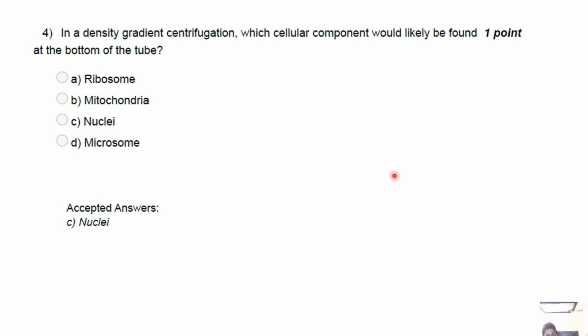For density, it refines separation. Heavier nuclei move furthest down. Mitochondria form distinct bands above. Microsomes and ribosomes stay higher. So, in density classification, the largest, densest organelle, the nuclei, will experience the largest net outward centrifugal force relative to the friction and buoyancy, so it sediments the farthest and is found at the bottom of the tube. The other options, mitochondria, microsomes and ribosomes, are progressively smaller and less dense and therefore remain at positions higher up in the gradient.